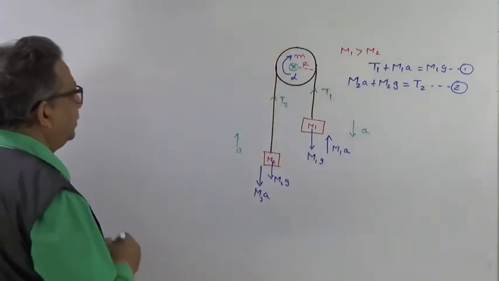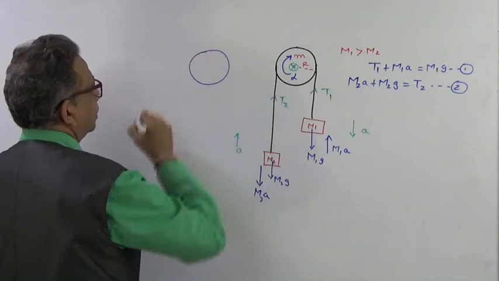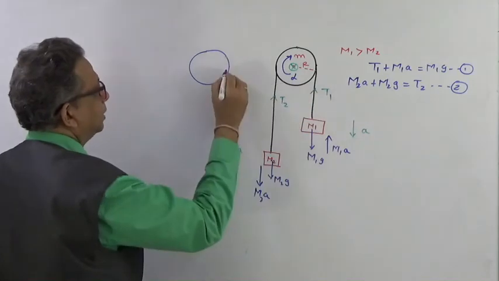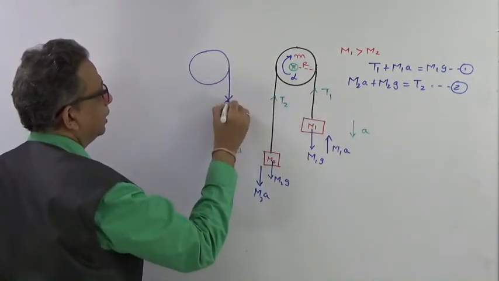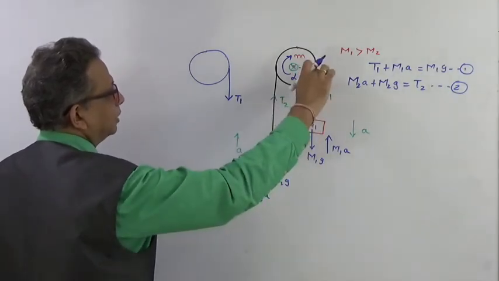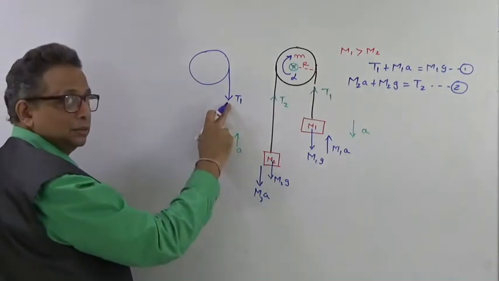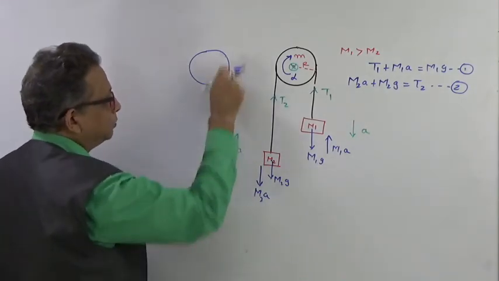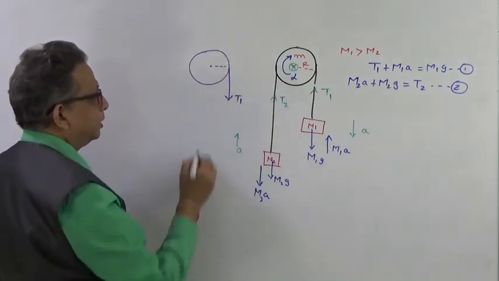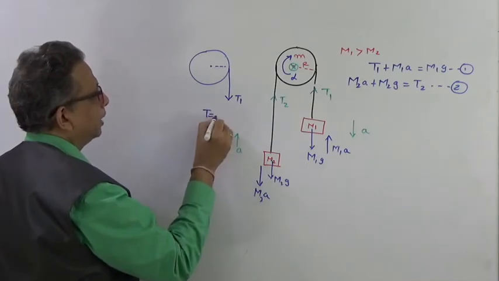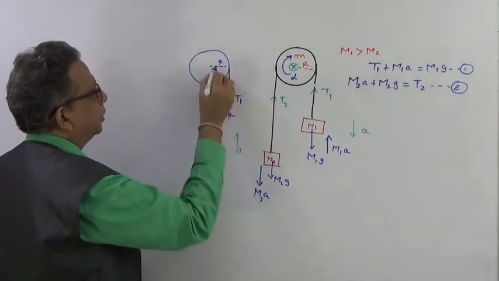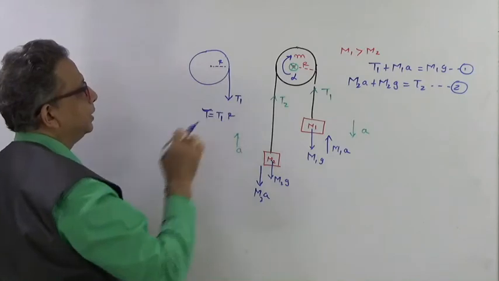Now if you look at the FBD of this pulley, when this is coming down, if I break this string, this tension T would be in this direction. When you break, for the FBD, the direction of force from the other end always changes. So this T1 is pulling it in this direction and giving it a torque. Let us say the torque given by it is force T1 into the perpendicular distance r. So this force into r is giving it a torque.